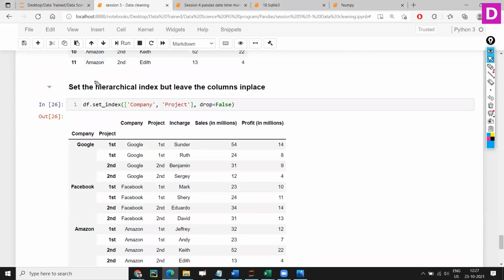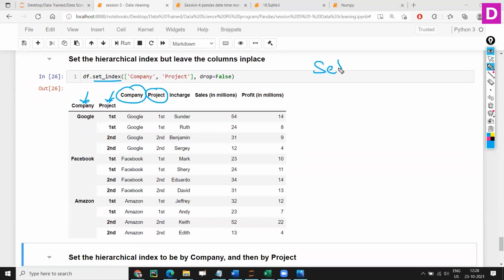How? Set underscore index. So you can take any column in your data set and set that as an index. As the name indicates, set index, and you have to give the column names which you want to set as an index. And what is this drop equal to false? When you are setting this as an index, do you want to keep the columns too?